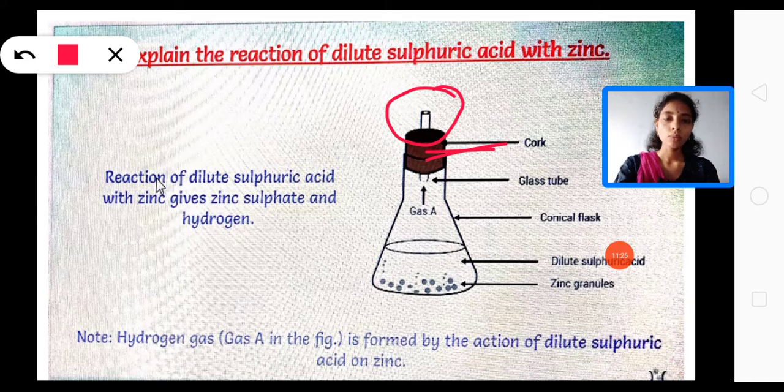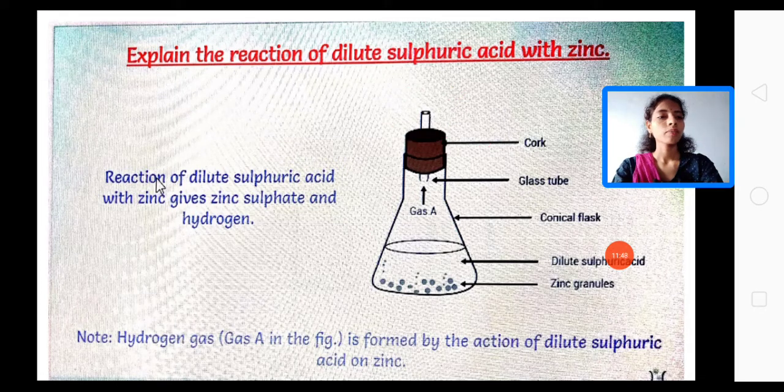Also, when zinc reacts with this acid, hydrochloric acid or sulfuric acid, some gas is released from the solution. So what is that gas? How can we identify the release of gas? To identify the gas, we need to bring a burning matchstick near the mouth of this glass tube.